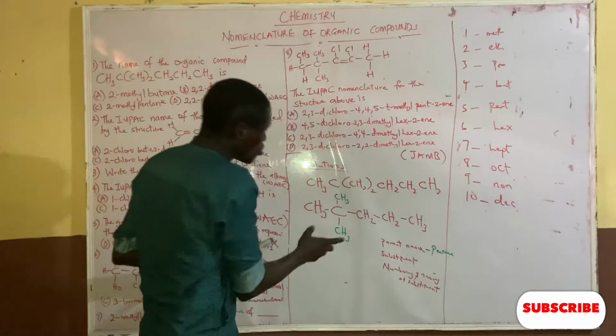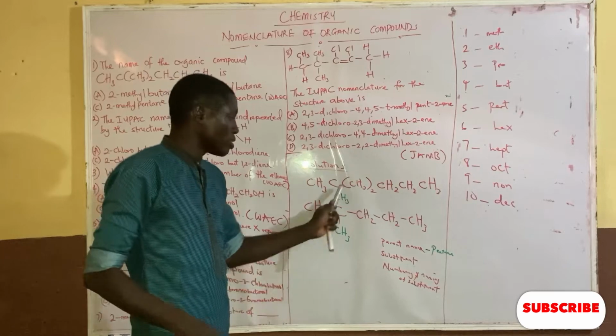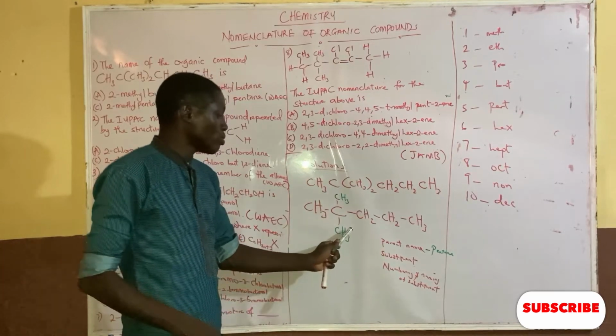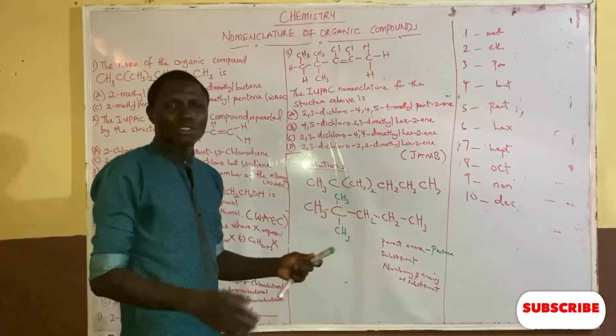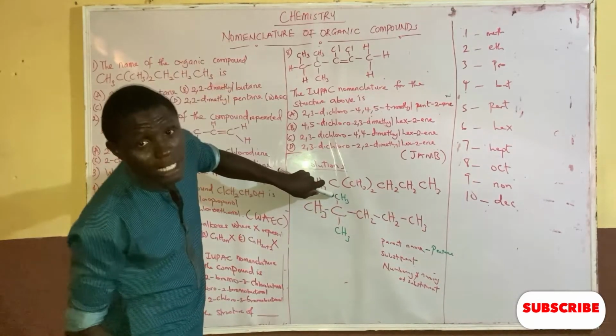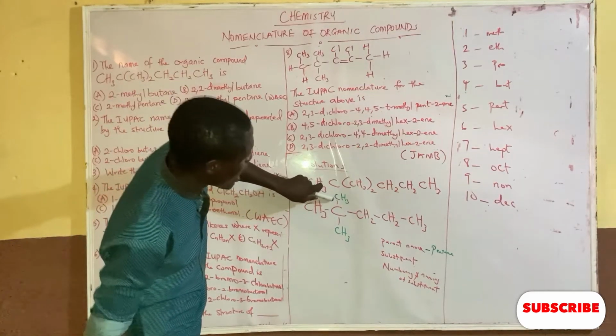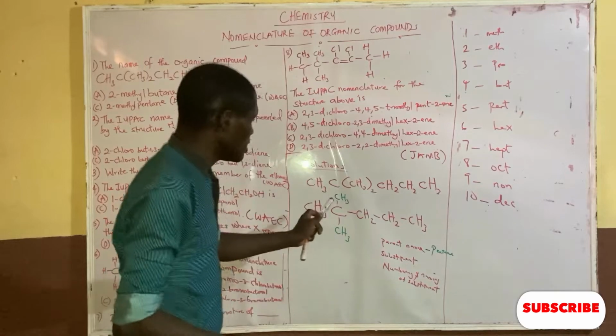Now, the substituent here, which I write in green color, is CH3. How do I name this substituent? You can see it is a methyl substituent because it contains only one carbon. So methyl, and it has H3. So now this is methyl.